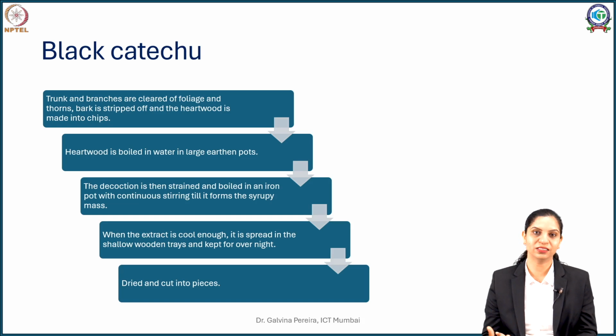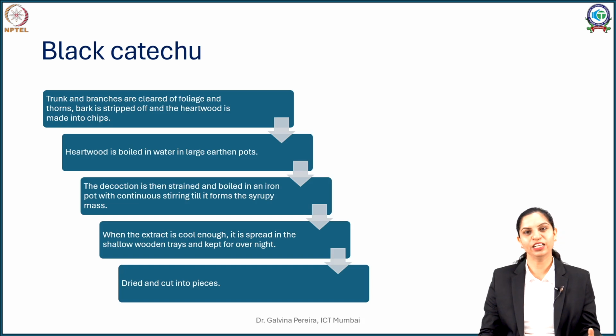keep it in glass lined vessels where the interaction with the surface is minimum. So in that case, or even in case of stainless steel vessels, you will get a much lighter shade of Katechu, almost matching that of your pale Katechu. So that is done when the extract is transferred, cooled, and then allowed to set.